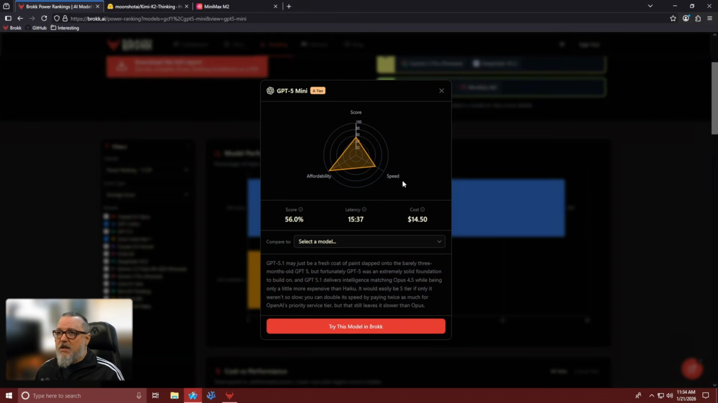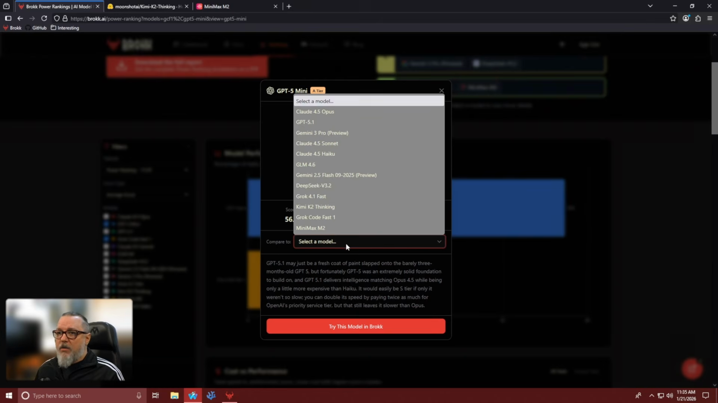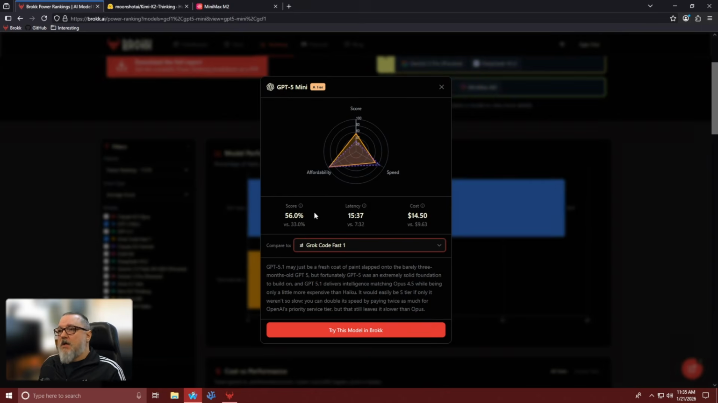And as you can see, GPT-5 Mini is very affordable, it's relatively fast, and it has a pretty good thinking score. When we stack on top of that Grok Code Fast 1, you can see that it slightly edges it out in the speed category. And it is for this reason that we opted to choose this for our free tier model.